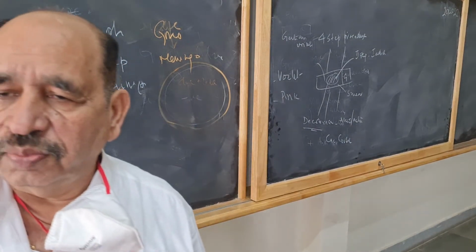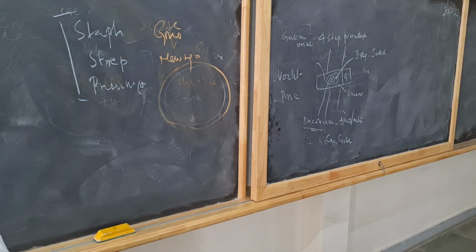Staphylococci, streptococci, pneumococci are gram positive and look violet in color. Gram negative are gonococci and meningococci. They look pink in color.